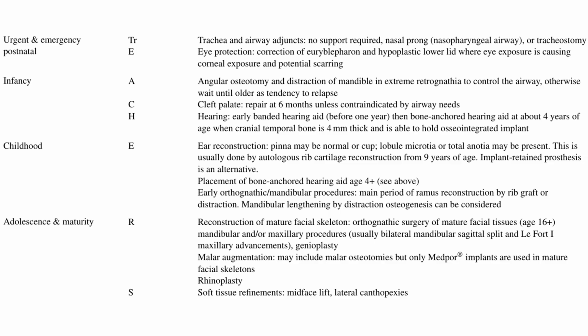The various treatments under each phase can be remembered with the mnemonic TREACHERS, wherein TR stands for trachea and airway adjustment, E stands for eye protection, and under infancy comes ACH, that is angular osteotomy and distraction of mandible, C for cleft palate, H for hearing. Under childhood comes your E, which has two: ear reconstruction, and early orthognathic surgery or mandibular procedures. Coming to adolescence and after maturity, you have two things, that is R and S.